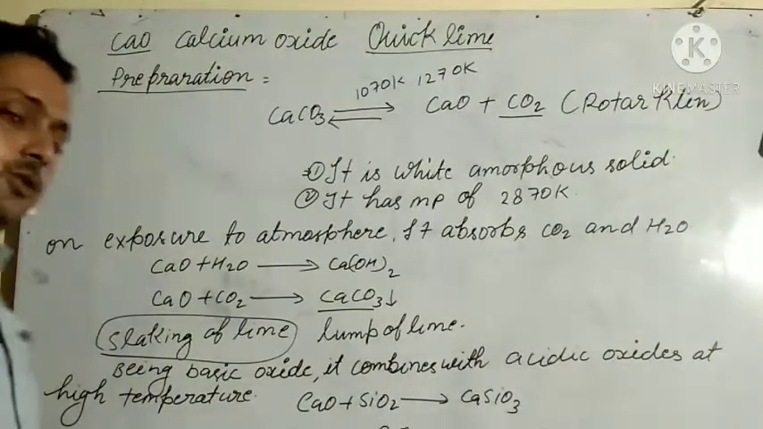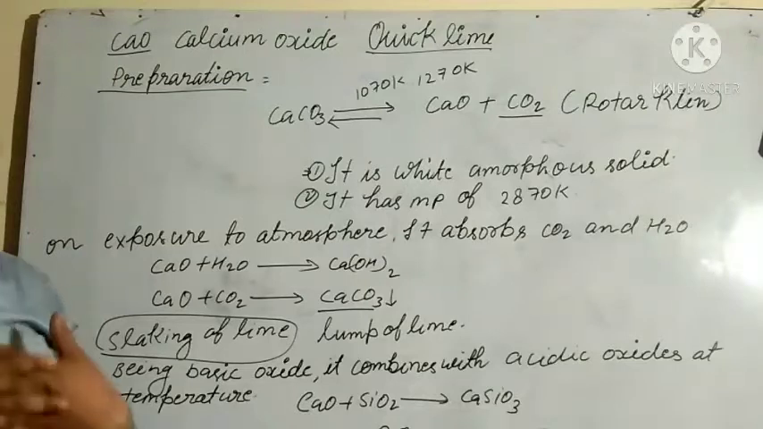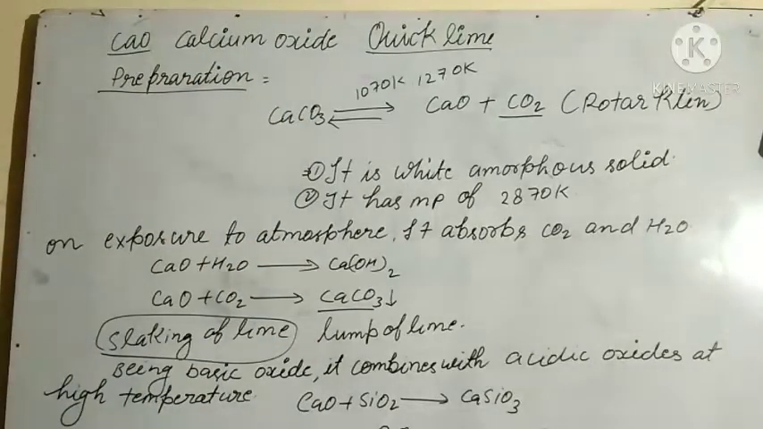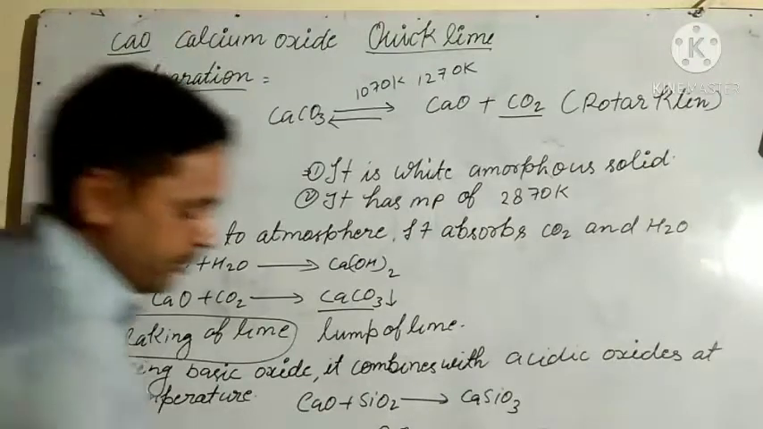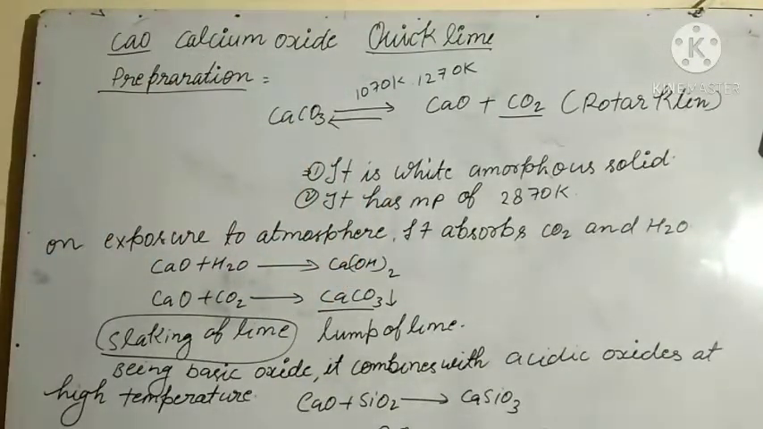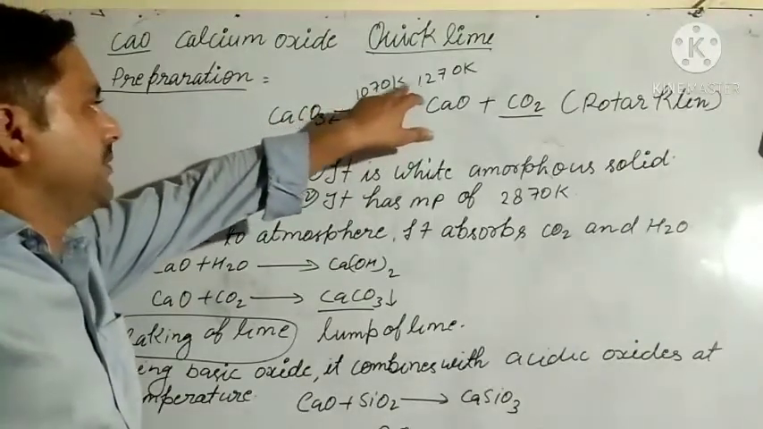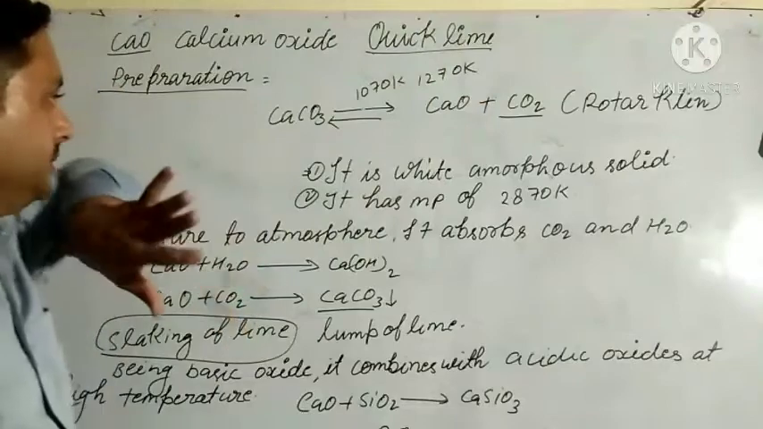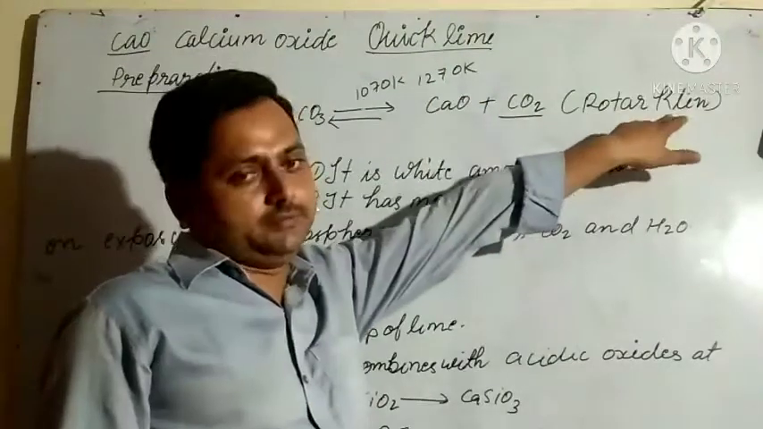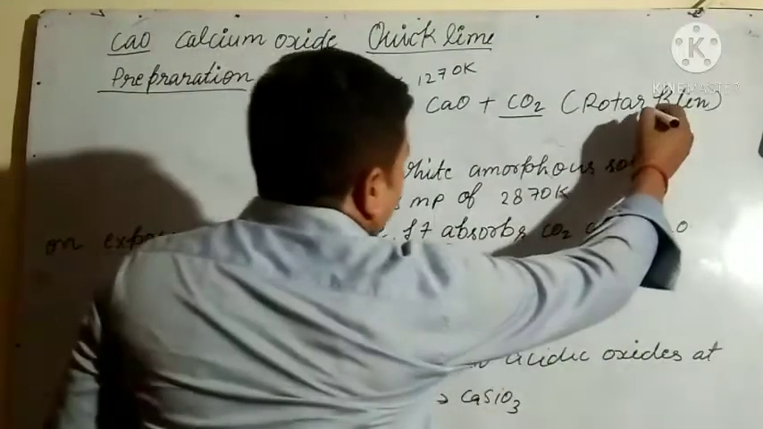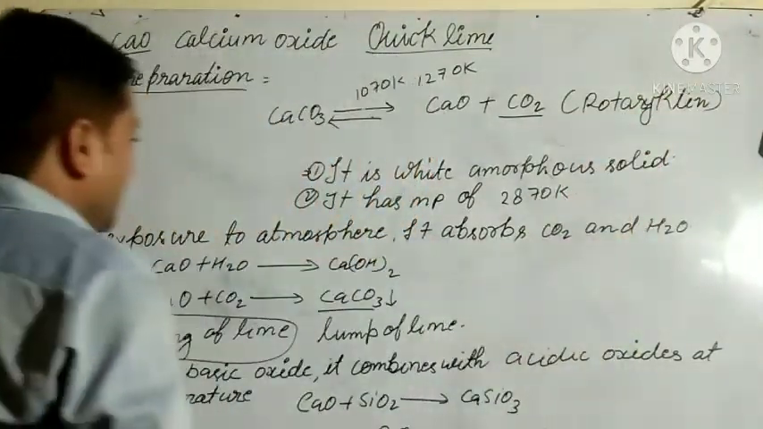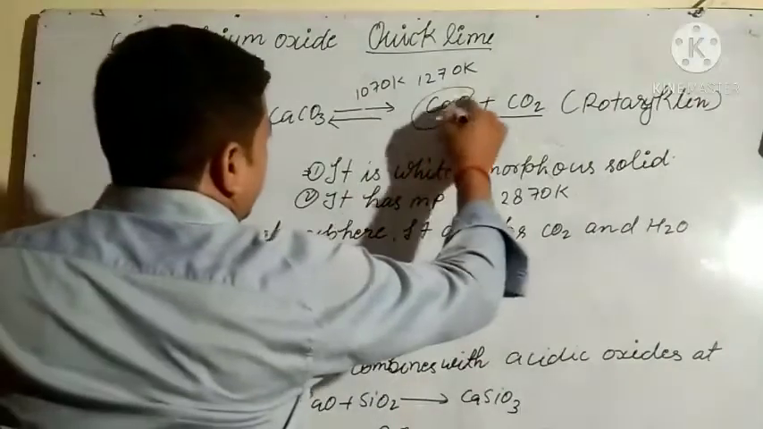So students, our next topic is calcium oxide, which is called quicklime. The formula of calcium oxide is CaO. So how can it be prepared? It can be prepared by heating calcium carbonate at 1070 Kelvin to 1270 Kelvin in a rotary kiln, which gives calcium oxide and CO2.